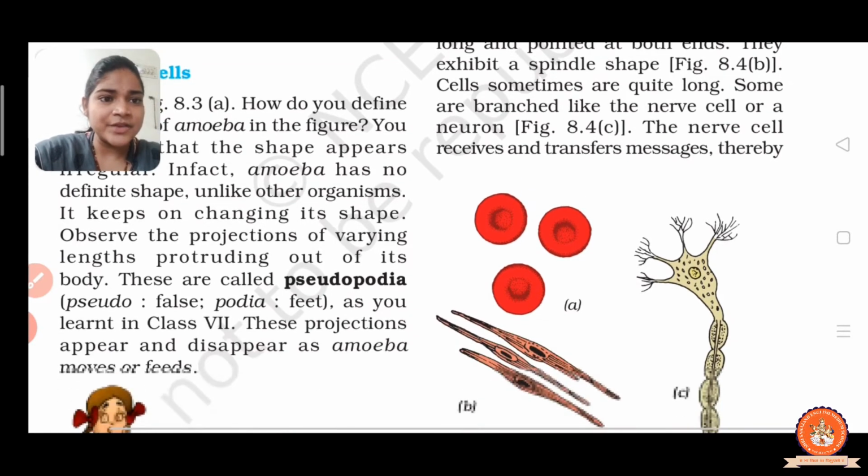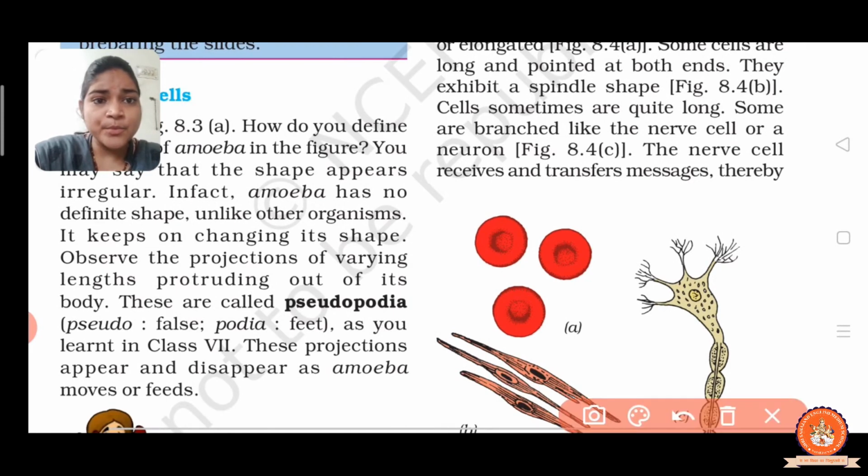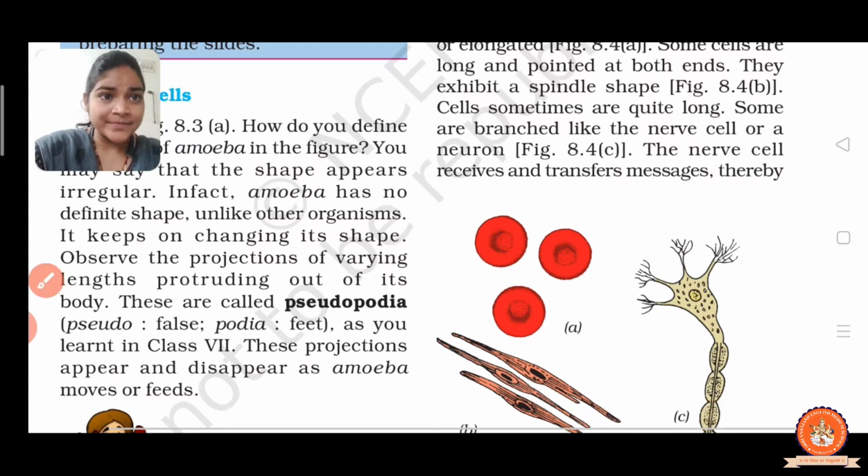You can see in the figure some cells are long and pointed at both ends. Here you can see the long cell pointed at both ends. They are considered spindle cells. The spindle shape is long and pointed at both ends, right?